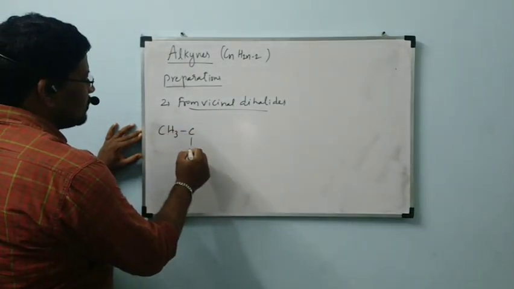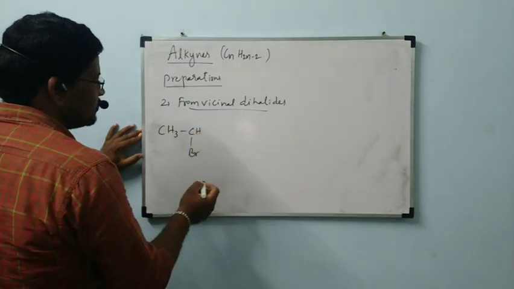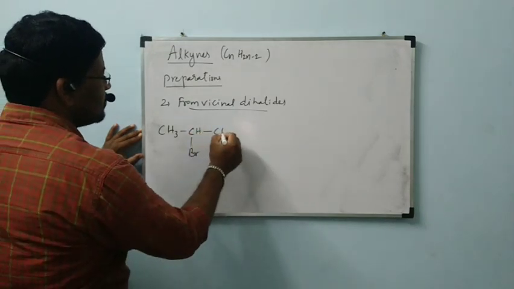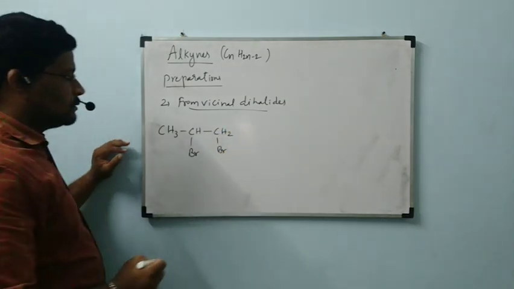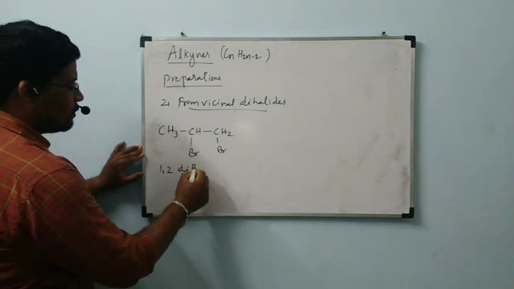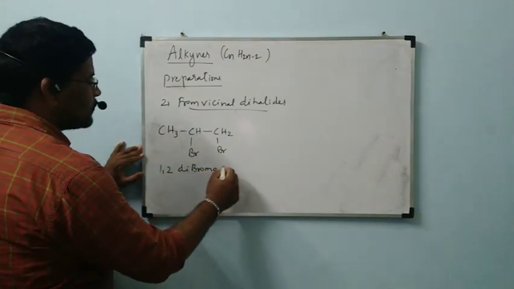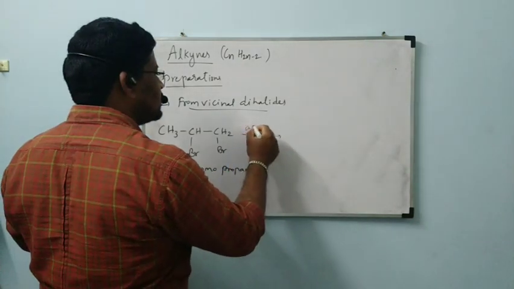CH3CHBr-CH2Br, a vicinal dihalide, 1,2-dibromopropane. It is going to react with alcoholic KOH.